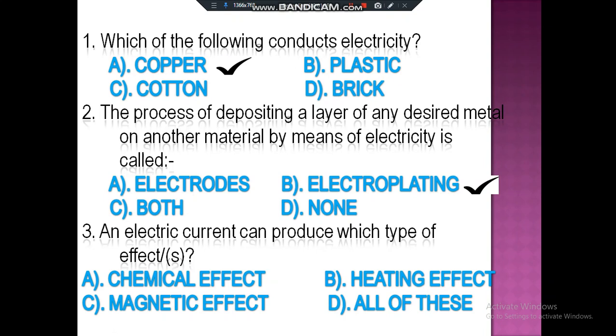An electric current can produce which type of effect or effects? Chemical effect, heating effect, magnetic effect, or D, all of these? Yes, an electric current can produce a chemical effect. Yes, it can produce heating effect. Yes, it can produce magnetic effect. So the correct answer will be all of these. Let's check. Yes.